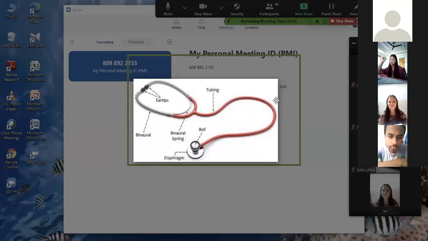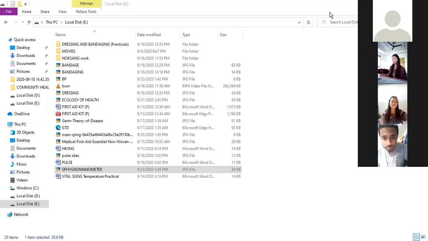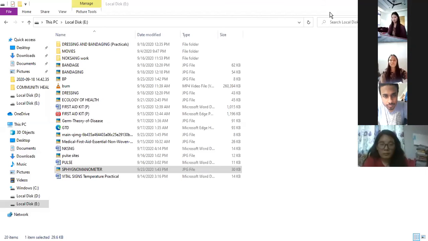Did you get the diagram? Yes, ma'am. So you will have to draw this in your practical copies. Are you able to see this? Can you see? No, ma'am.